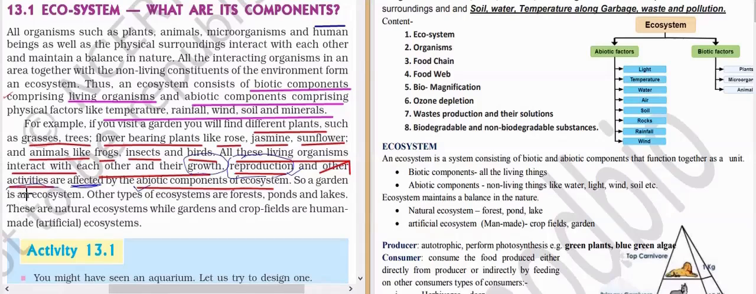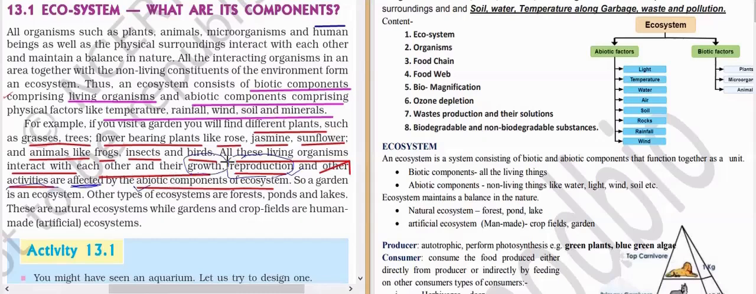Their activity is based on the environment. When the light comes, they go hunting, and at night they take rest. Like a mango tree, it will grow, give flowers and fruits especially in the summer season. In winter, generally it will not. Of course, in India we get mangoes all over the year in particular states, but usually that is the pattern. So growth, reproduction, and their functions depend on the abiotic components.